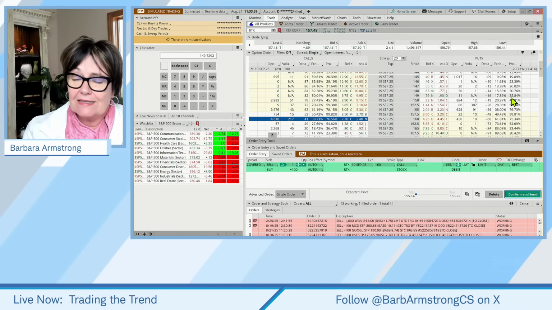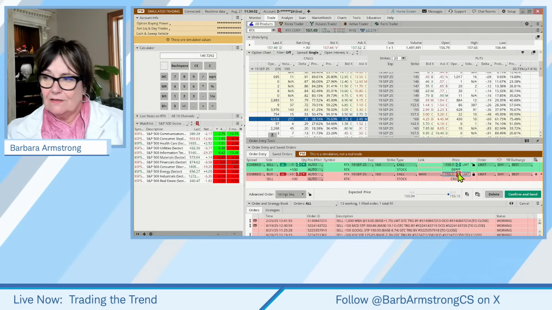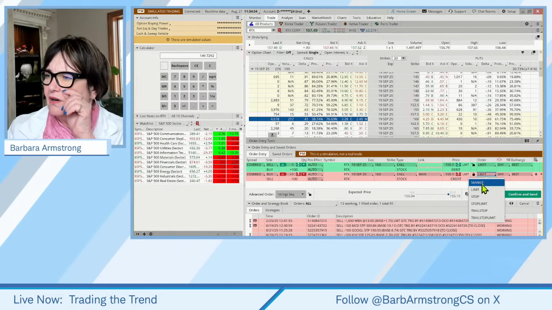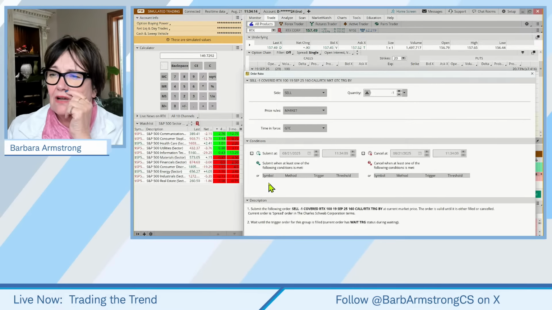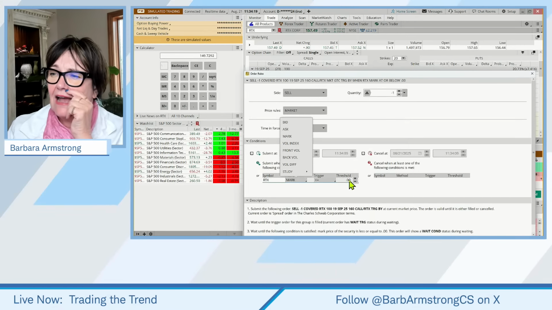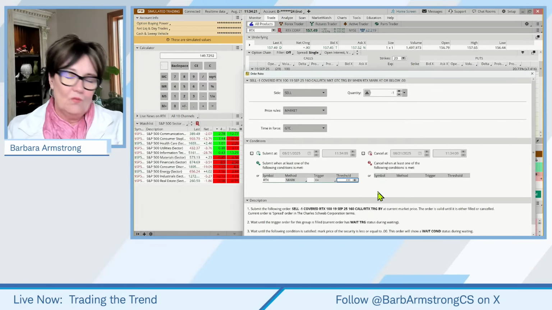So you're going to make this your advanced order first trigger sequence, right click, create an opposite order, and we're going to make this a market order. That's good till canceled. And we're going to exit this based on the price of the stock. So, because we don't know quite what the option will be worth, but we're going to say, hey, if RTX goes at or below 149.72, then we'd like to exit this position. So we are defining our risk.